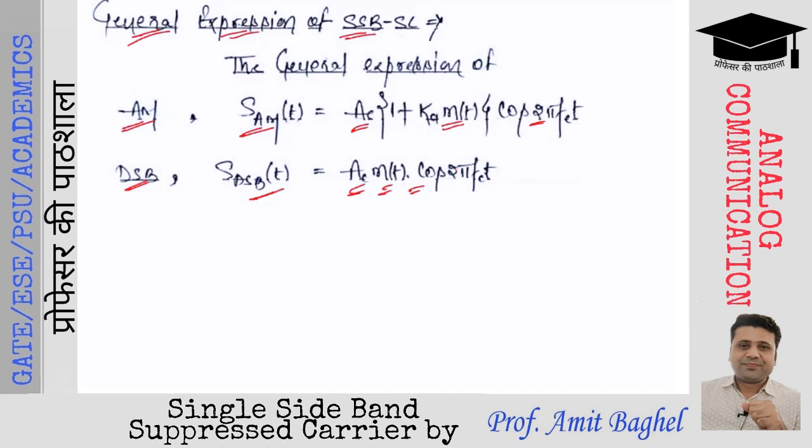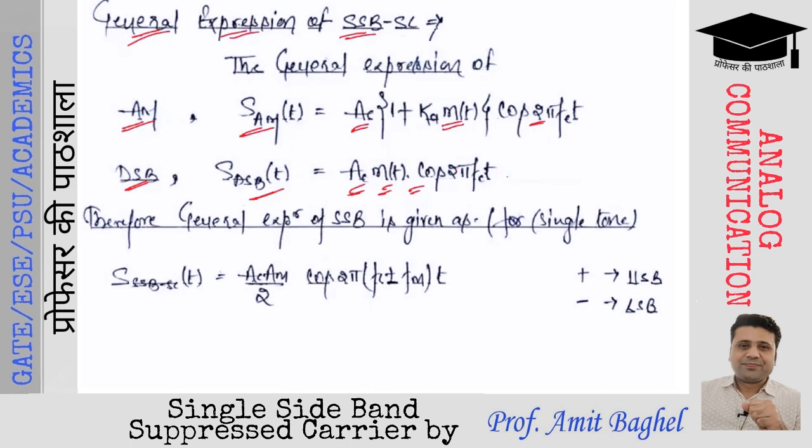Hence, the general expression for SSB-SC for a single tone signal, which we have seen earlier as well, is S of SSB-SC t, which is Ac Am by 2 cos of 2 pi (fc plus fm) t or (fc minus fm) t, plus when the upper sideband is taken into consideration and minus when the lower sideband is taken into consideration. Now, let us simplify this expression by a mathematical formula of cos of A plus B.